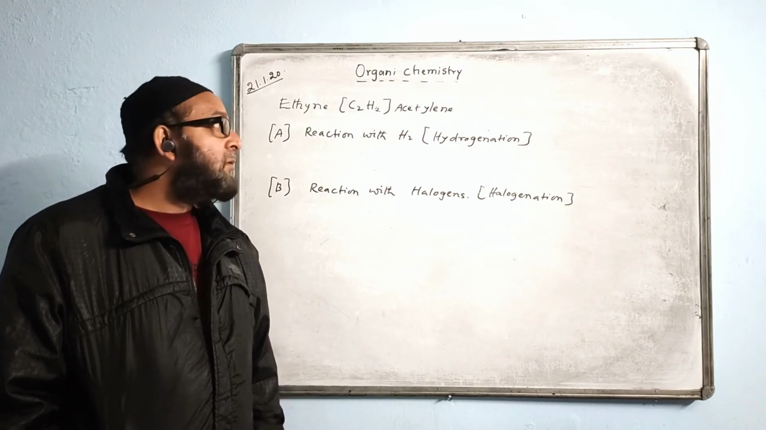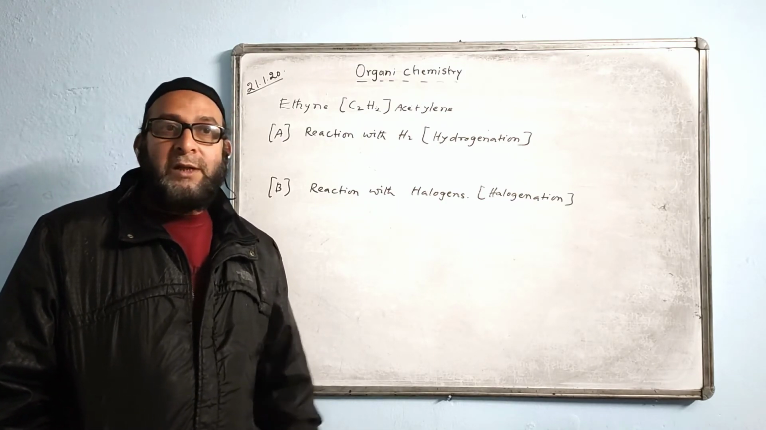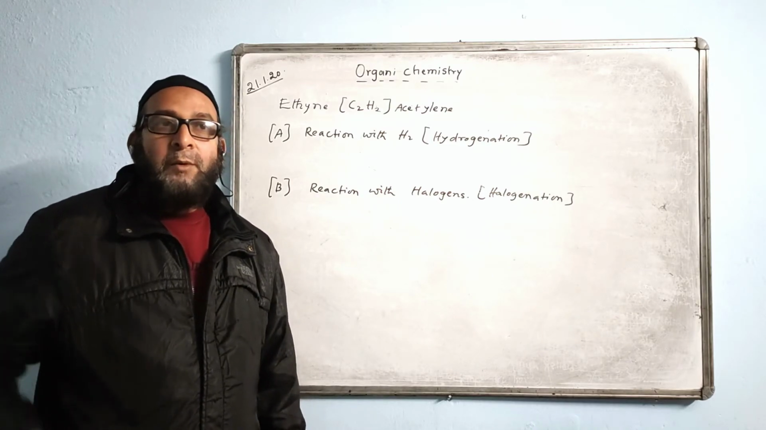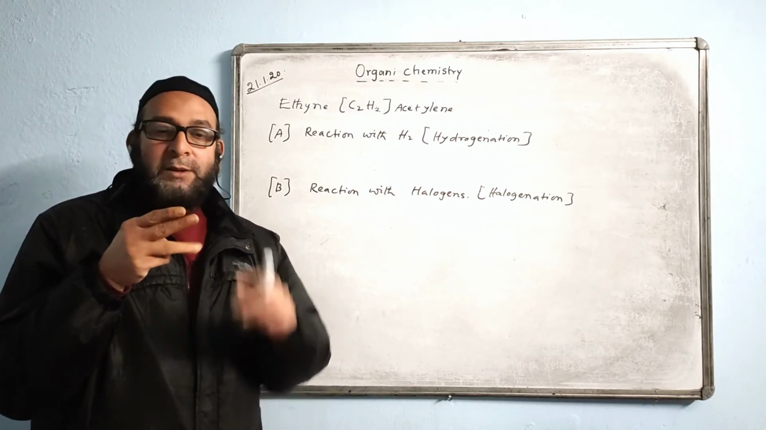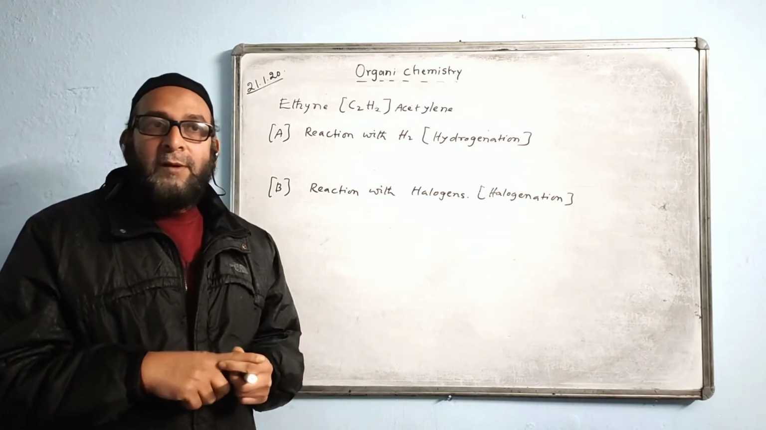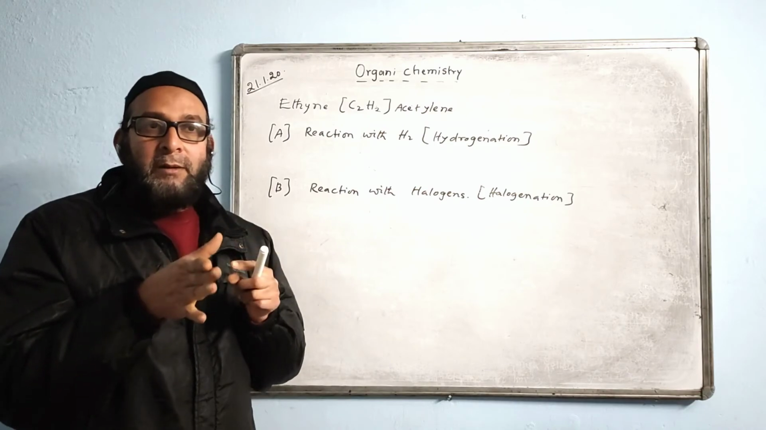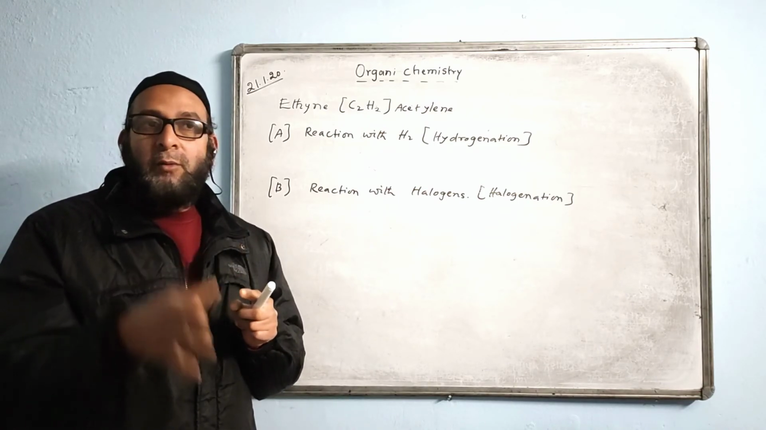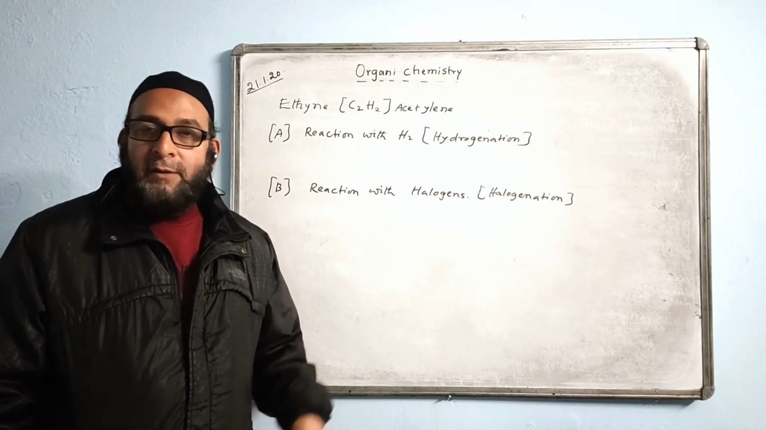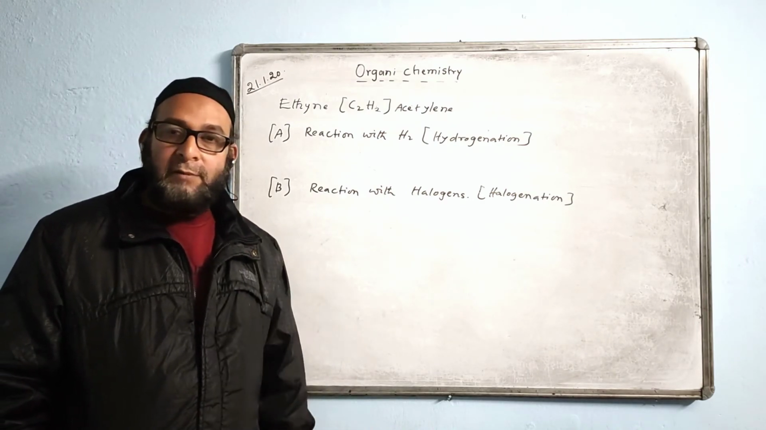So with hydrogen, a two-stage reaction will take place. Why two-stage? Because first the triple bond has to be changed into a double bond. Then the double bond will finally change into a single bond. Once it changes into a single bond, that is stable, saturated, so no more bonding will be there now. After that, it will not take part in addition reactions.